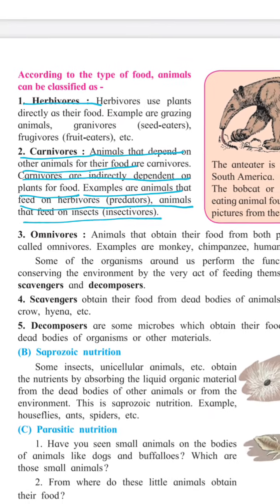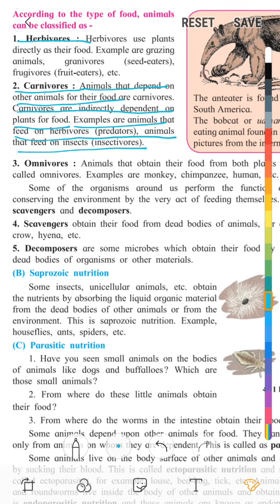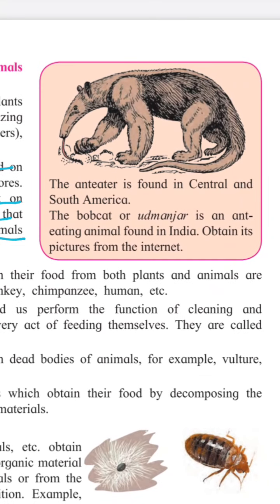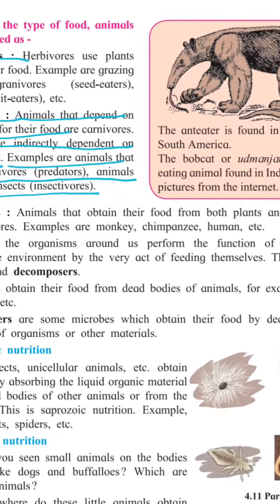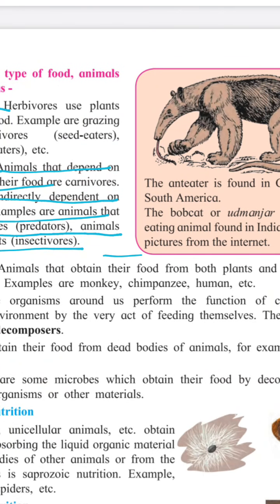Now here, in the picture, you can see the anteater. It is found in Central and South America. The pangolin, or scaly anteater, is an ant-eating animal found in India. This picture is obtained from the internet. This portion is excluded due to COVID-19.